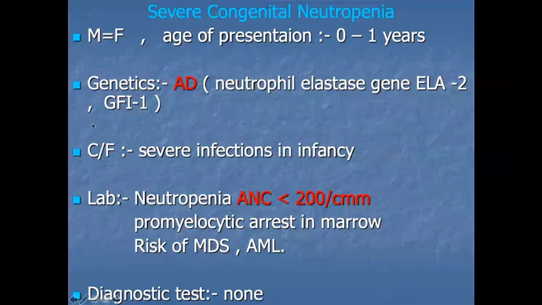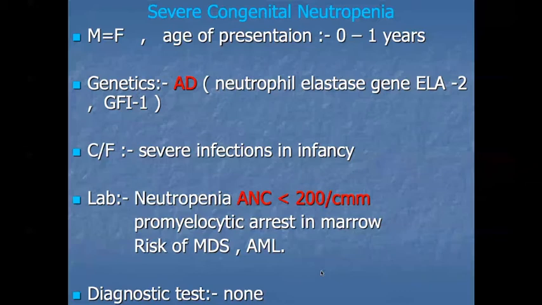Absolute neutrophil count is less than 200 per cubic millimeter, with promyelocytic arrest in bone marrow. These patients also have a risk to develop MDS and AML. There is no typical diagnostic test for severe congenital neutropenia, but the neutropenia finding is typical.